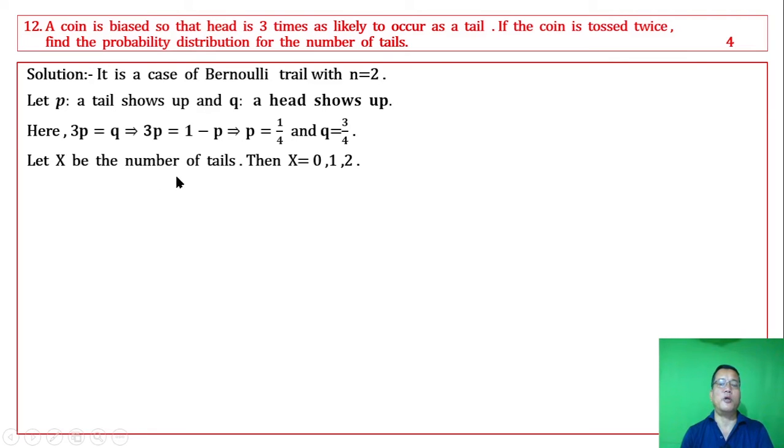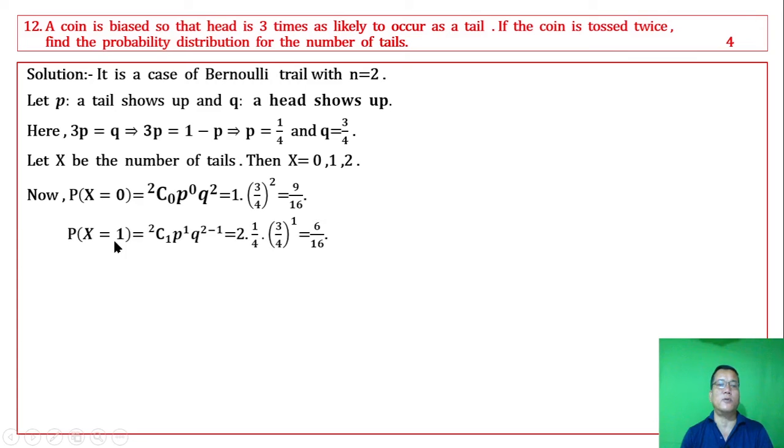Let X be the number of tails, then X equals 0, 1, 2. X equal to 0 means no tail, only heads. X equal to 1 means one tail. X equal to 2 means two tails. Now P of X equal to 0 is, whose formula is this, 9 by 16. P of X equal to 1 is this. P of X equal to 2 is also this.